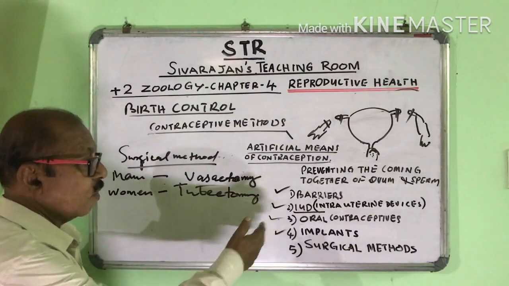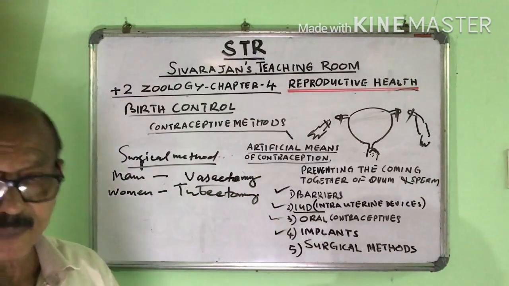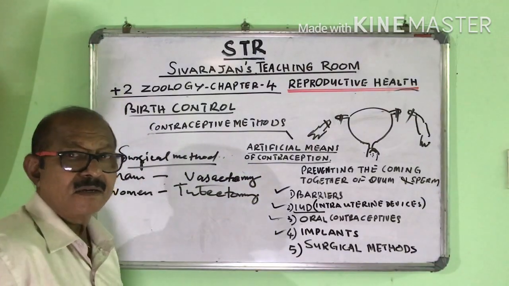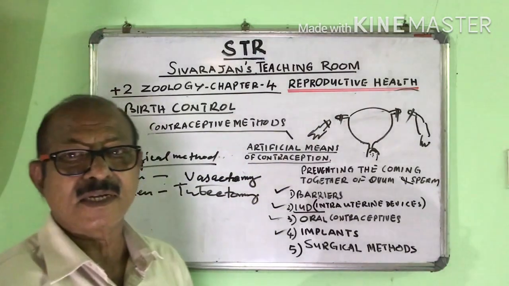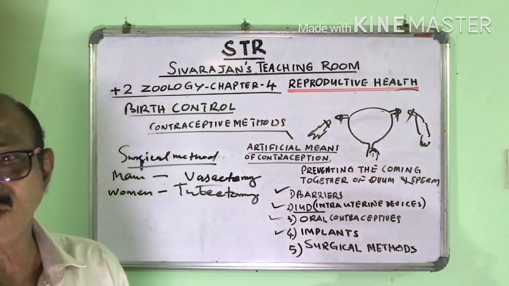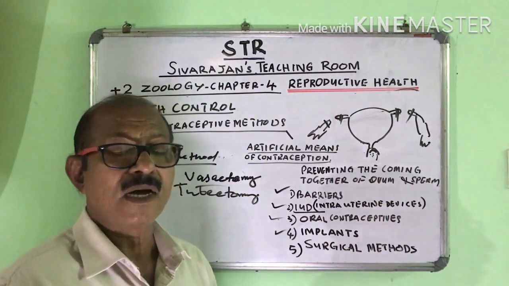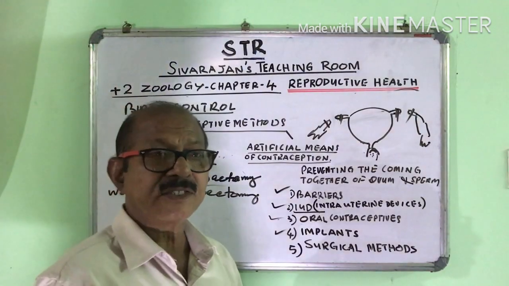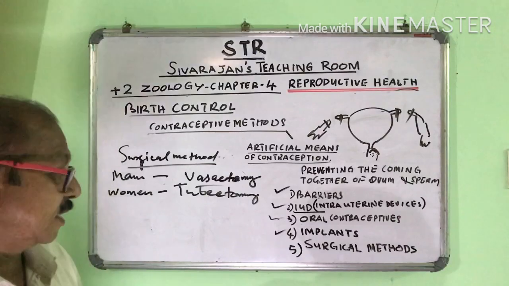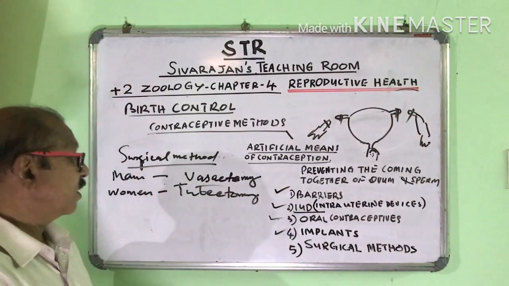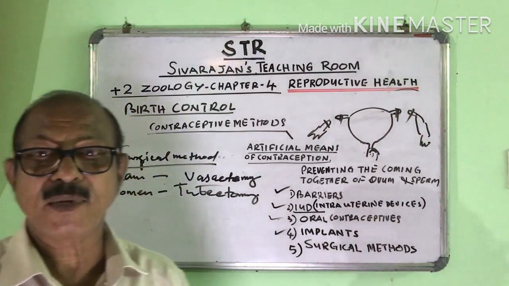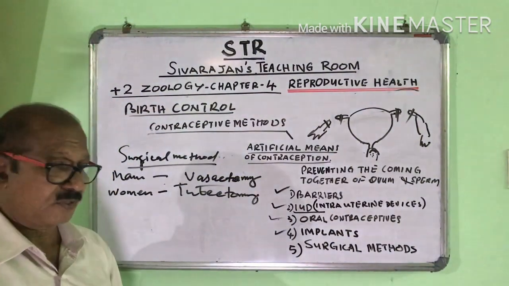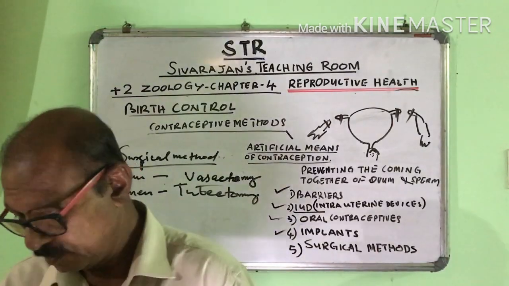And the oral contraceptives, what are they? They are pills, Mala D, Mala N and Saheli. Then implants are needle-like structures which are inserted under the skin. It releases hormones, either progesterone or a combination of progesterone and estrogen. It makes the uterus unsuitable for implantation. Then the surgical methods, of course, vasectomy in man and tubectomy in women. So these are the different types of artificial means of contraception. Thank you.